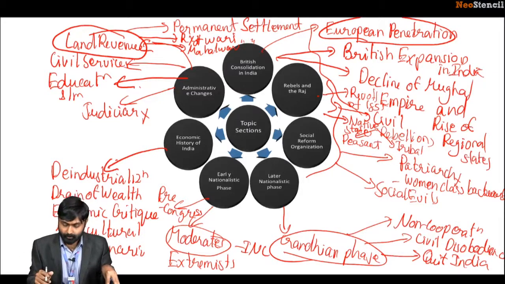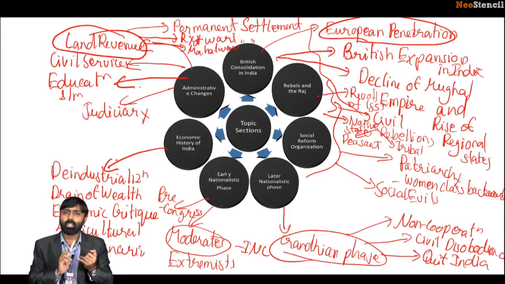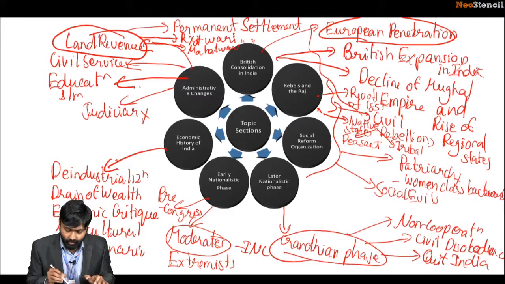Now, along with this section we'll have to add a third section too. So far we have had two sections. One is rebels and the Raj, which includes civil rebellions and also rebellions from native states. Now the third thing is revolutionary movements.